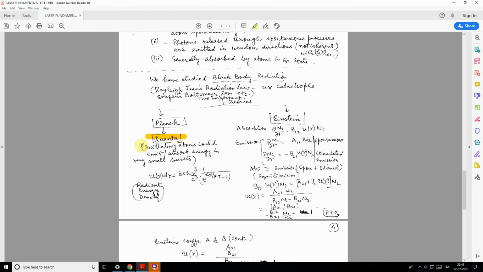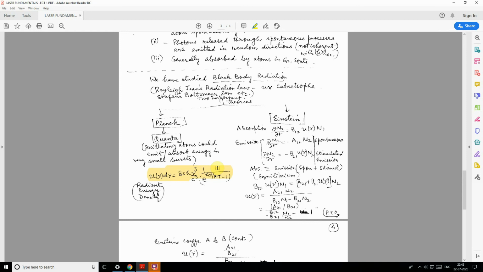Oscillating atoms could absorb energy in very small bursts called quanta. And Planck presented his genius formula: u_ν dν = 8πhν³/c³ · 1/(e^(hν/kT) − 1), which is known as Planck's radiation formula. Of course, there must be a dν also.